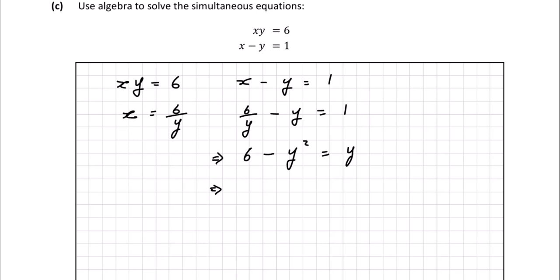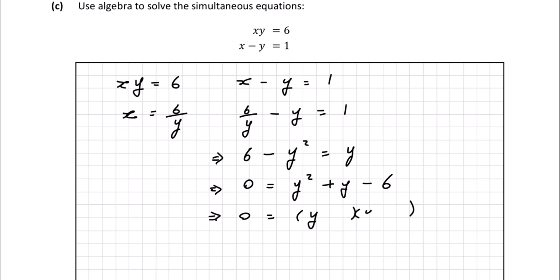So what I'm going to do now is bring everything over to the right hand side. So I'm going to subtract 6 and I'm going to add y squared. So if I add y squared to the left hand side, it'll leave me with 0. And if I add y squared to the right hand side, I'll end up with y squared plus y squared. Subtract 6 from the left hand side, I'll end up with 0. And subtract 6 from the right hand side, I'll end up with minus 6. And I also have this plus y there as well. So what I've got to do now is just simply solve this quadratic equation.